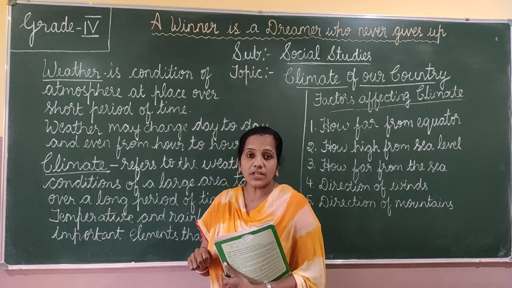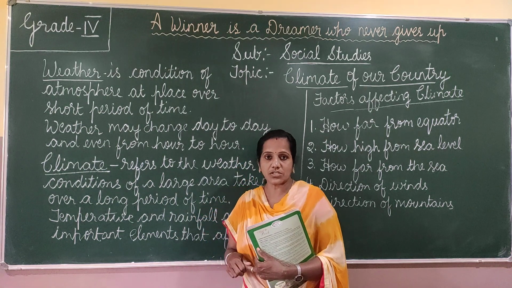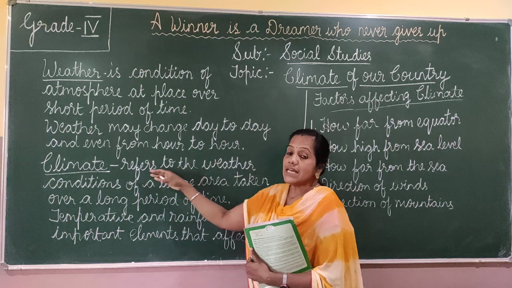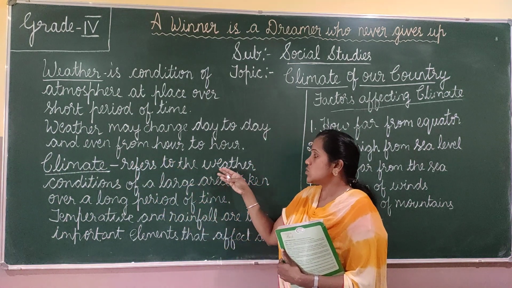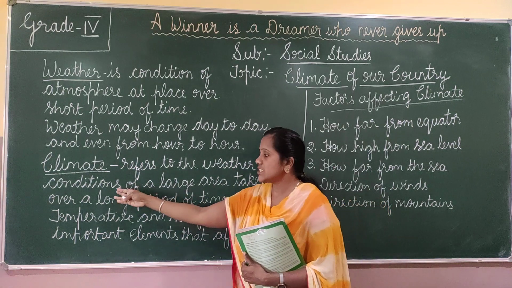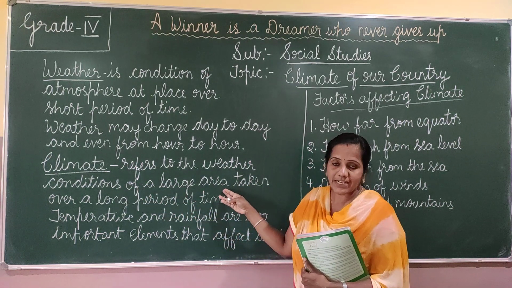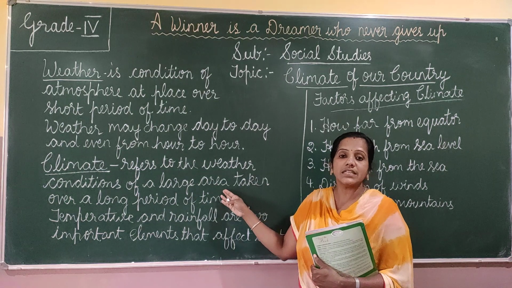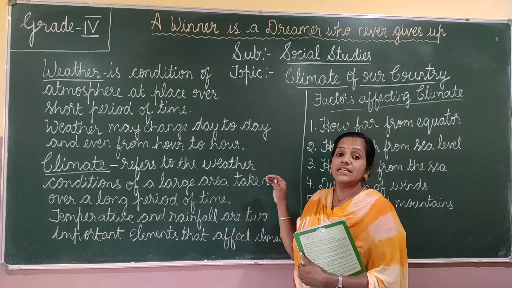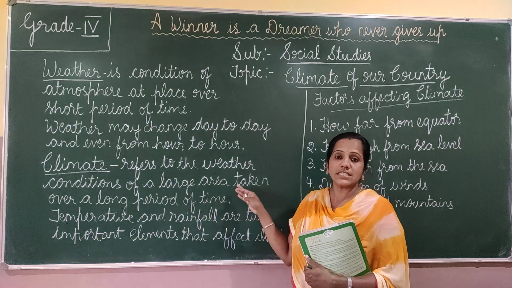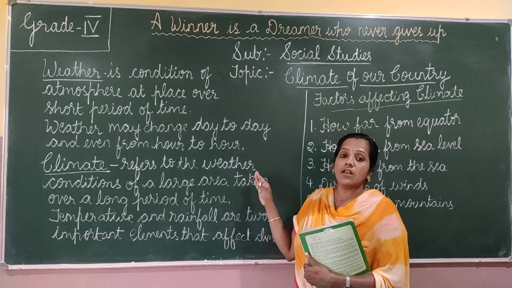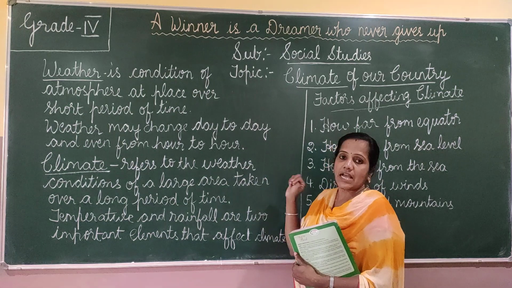From day to day and even from hour to hour. Whereas climate, so what is a climate? Climate refers to the weather conditions of a large area. Okay, the weather condition of a large area taken over a long period of time. So this climate prevails for a long period of time.